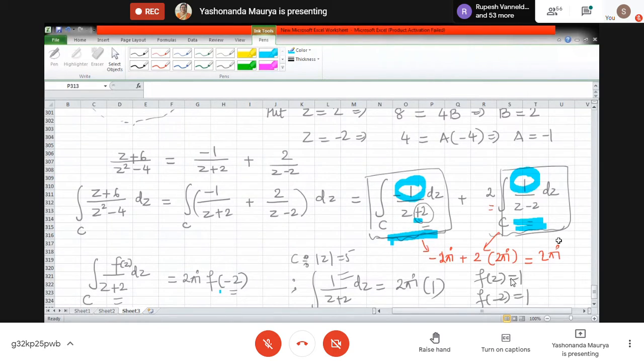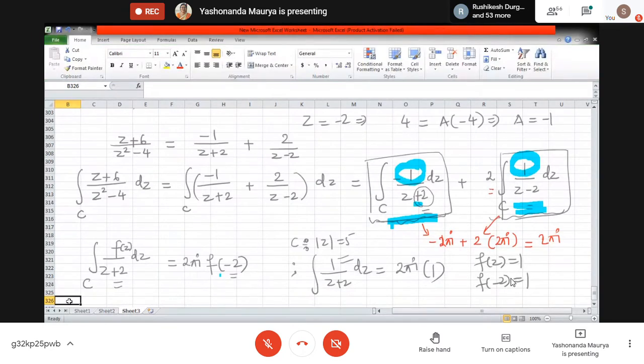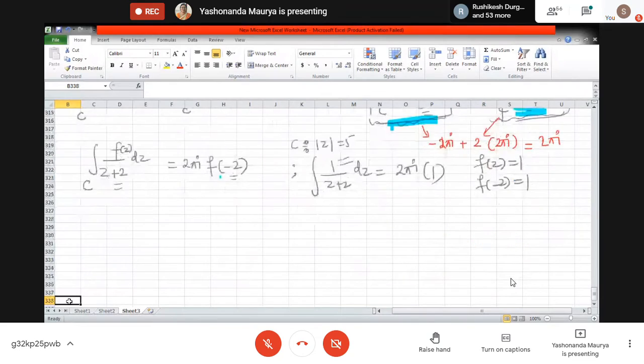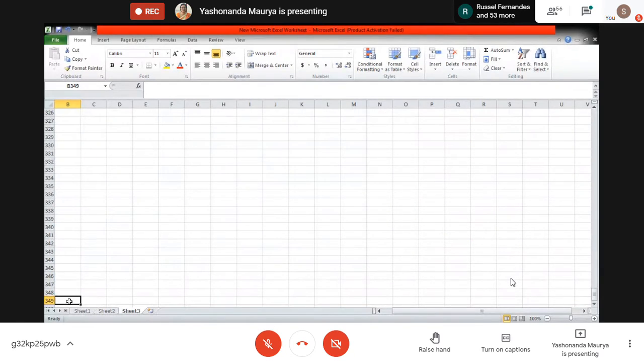So now, having understood this expression, we have seen the Cauchy integral theorem, we have seen the Cauchy integral formula.